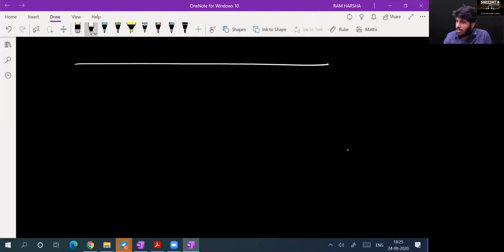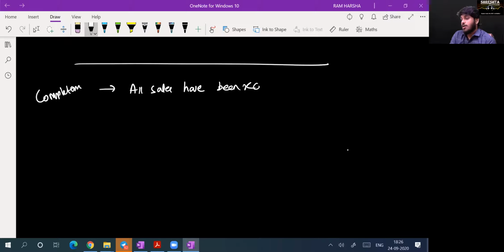If at all you are the auditor of a company, what are the points you will verify in order to verify the sales? First, whether sales are existing or not. I mean, the existence assertion will not come, no? Completeness assertion will come here, right? Yes or no? Yes, sir. Completeness assertion, whether sales are complete or not, how will you check? Whether all sales have been recorded or not.